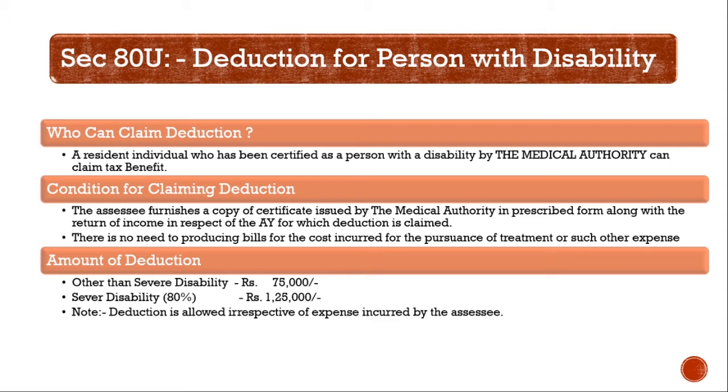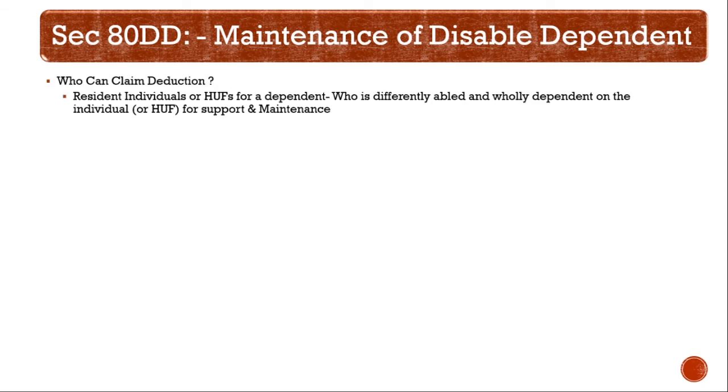Now, let us have a discussion on Section 80DD, maintenance of disabled dependent. First of all, we have to understand who can claim this deduction: a resident individual or a HUF for a dependent who is differently abled and completely dependent on such individual or HUF.